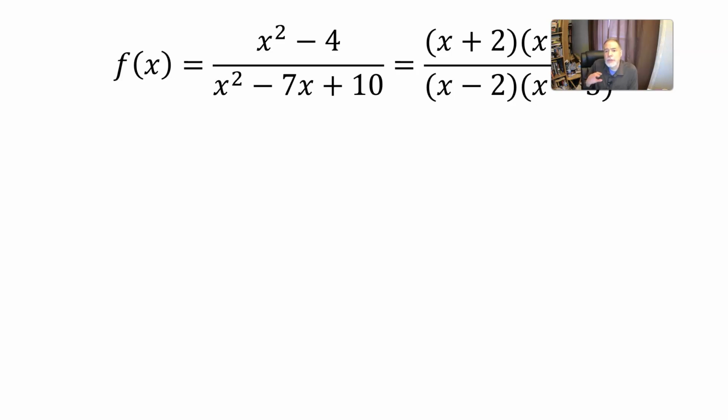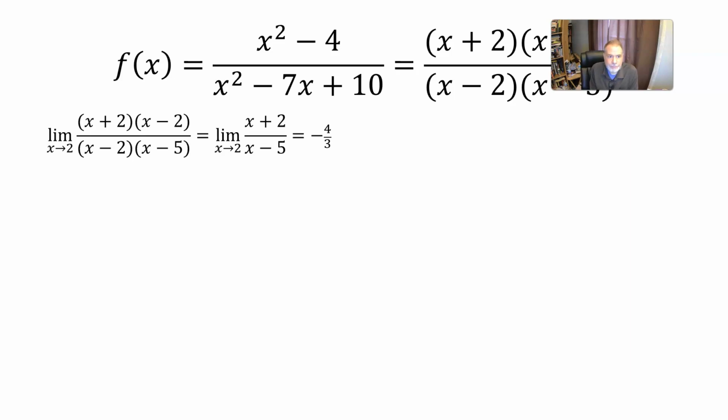So we want to look at what's the limit as x approaches 2 and as x approaches 5, and is either one of those limits infinite? Well, the limit as x approaches 2, we have a common factor of x minus 2 in the numerator and in the denominator, which we can divide out, and then the limit as x approaches 2 would be, well, we've got a numerator approaching 2 plus 2, a denominator approaching 2 minus 5, and so the limit is negative 4/3. So that limit is not infinite, and so we do not have a vertical asymptote at x equals 2.